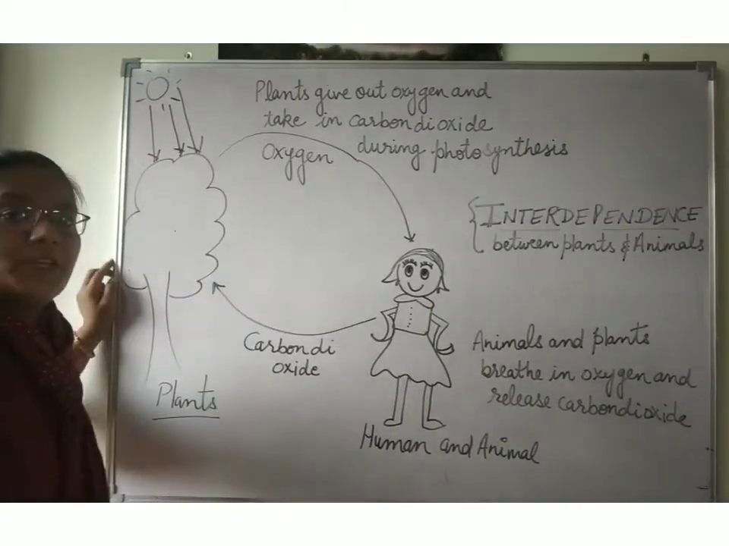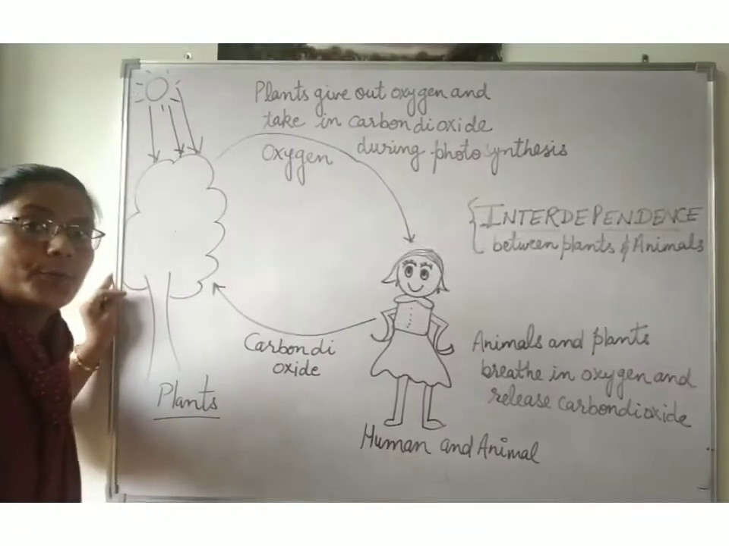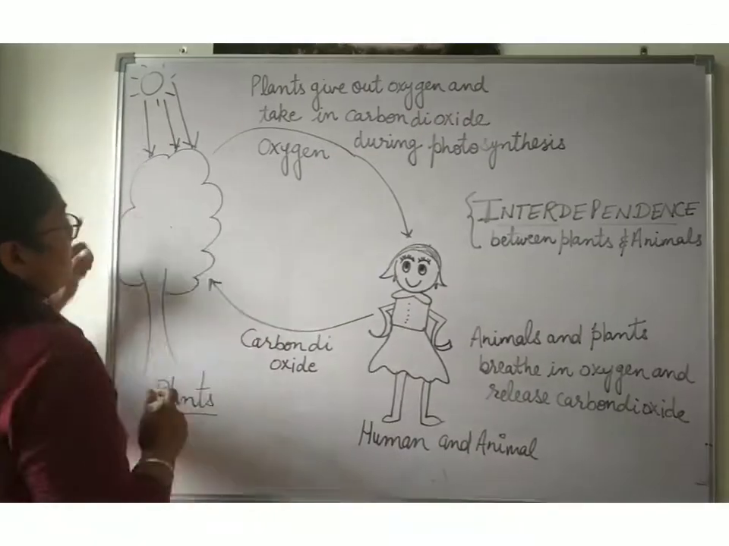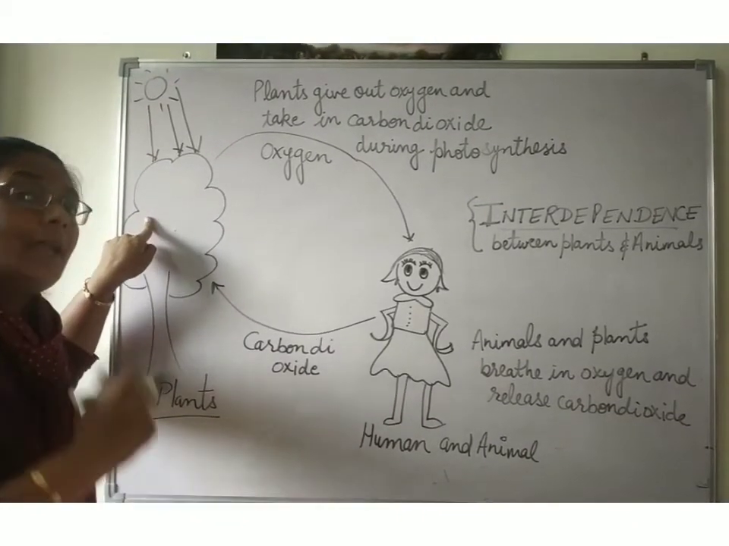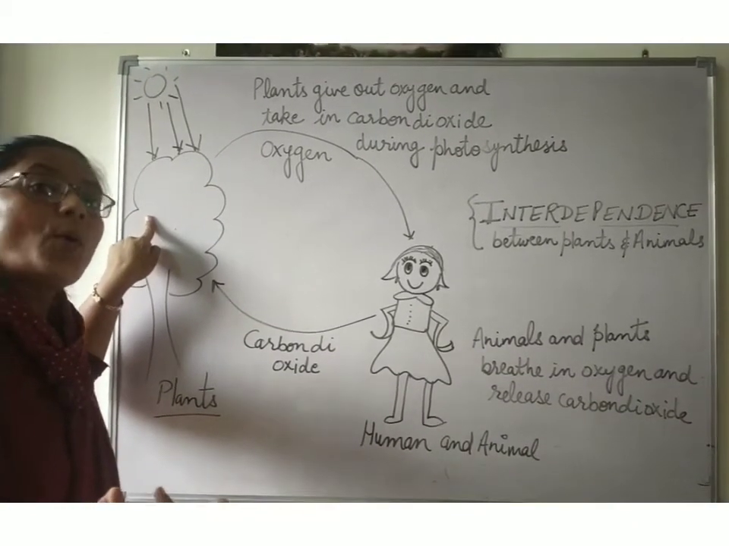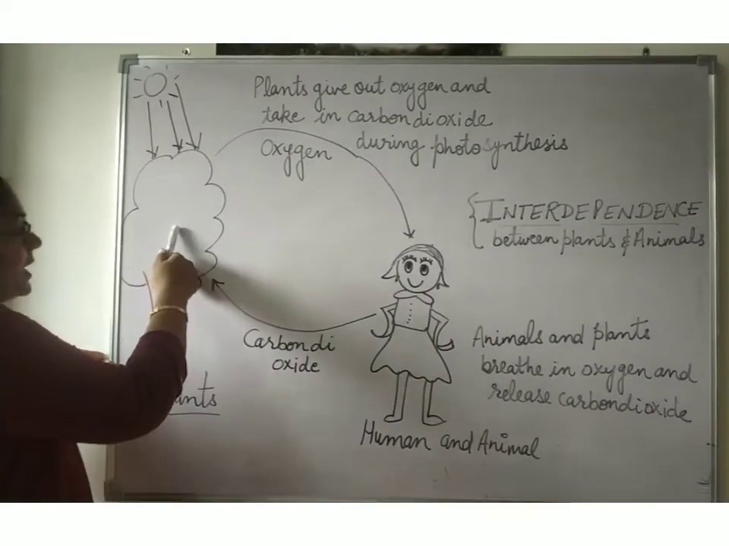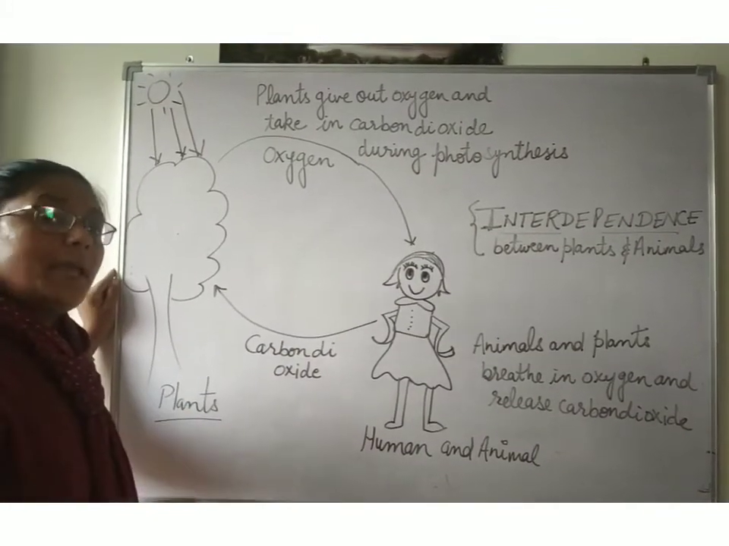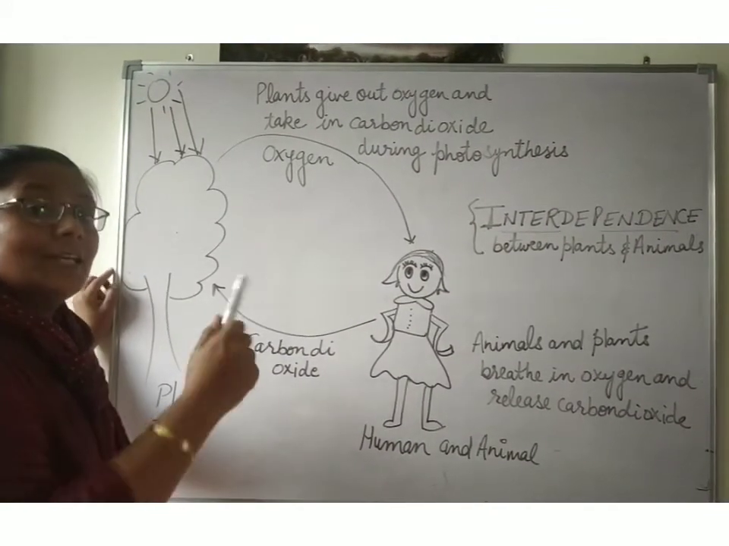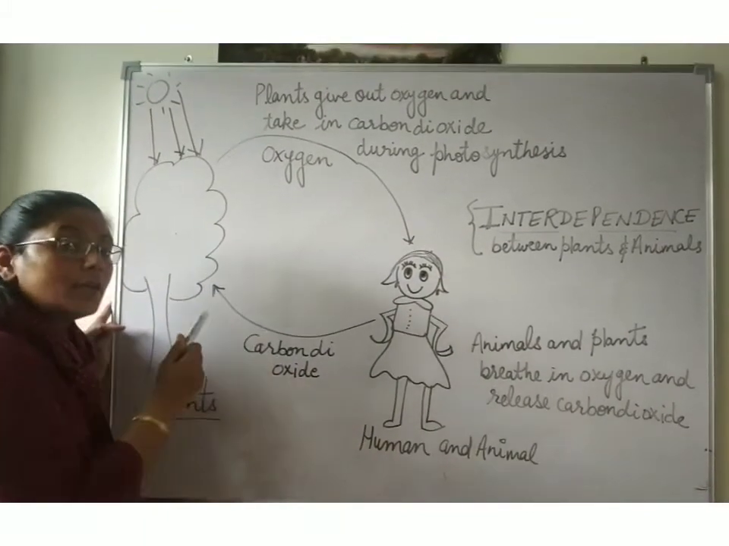You are seeing this picture on the board, children. This picture you have to make in your notebooks. Okay? See, this is the plant. Plant is taking sunlight and making its food on its own. What does it do? It takes sunlight, it has chlorophyll, it makes food and it releases oxygen. It takes in carbon dioxide.